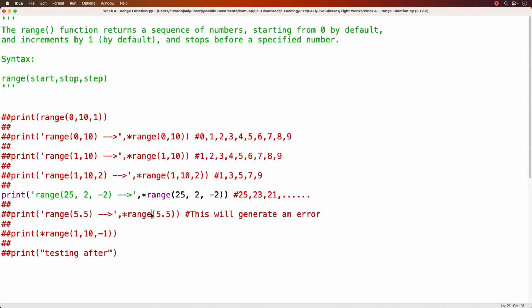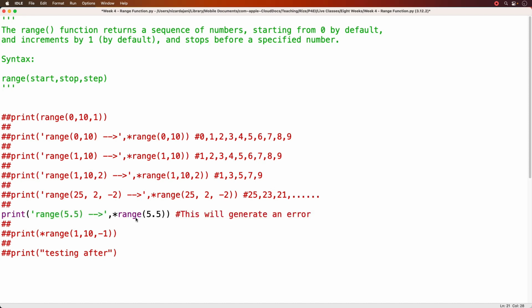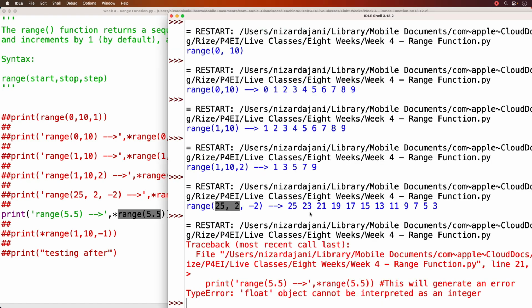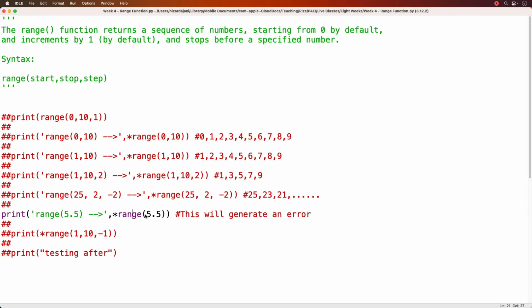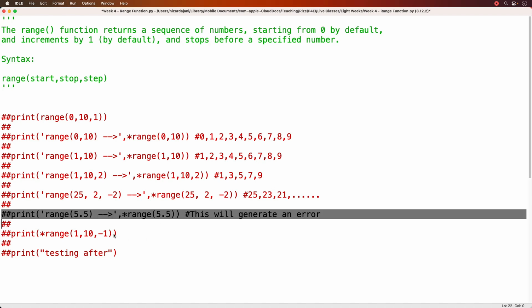Now, the range function only takes integers. So if I bring this in and try to do a range of 5.5, which is a float, this will generate an error. Let's see that in action. There we go. I get a type error, and the message is float object cannot be interpreted as an integer. So the range function is expecting integers for arguments. Let's comment this out again, and bring this one in.